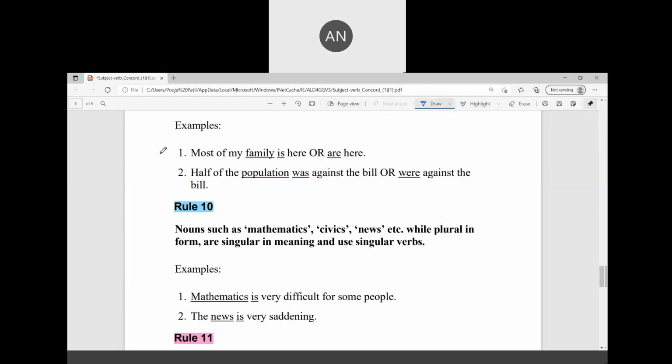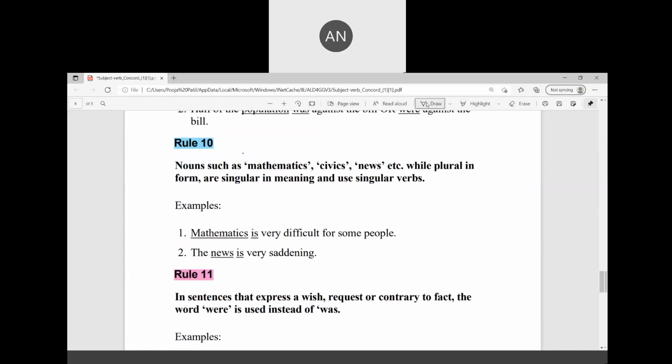Rule number 10. Nouns such as mathematics, physics, civics, news, while plural in form, are singular in meaning. Mathematics is a very difficult subject for some people. News is very saddening. 11th rule.